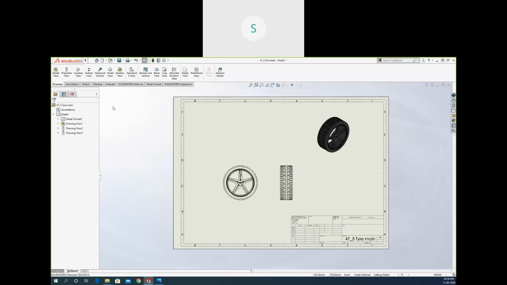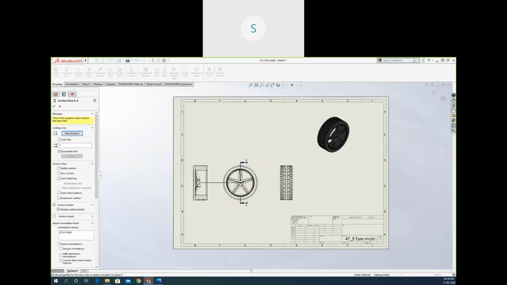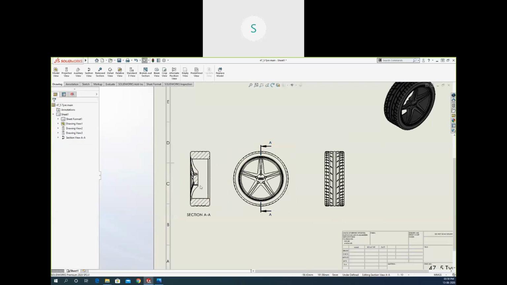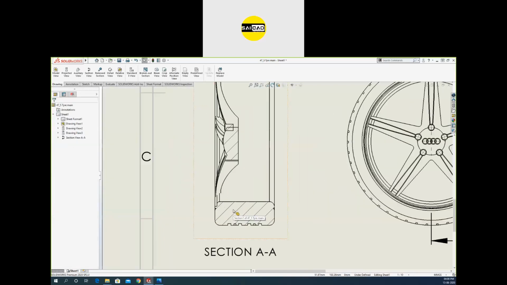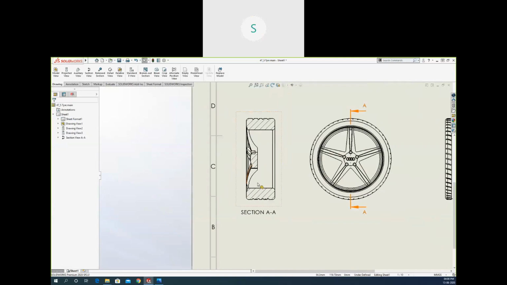So for the section view, there is a section. I can just select from where I want to cut. I can just click OK, and I can add the section directly here. So this will be the section view. Just click OK. Here is the section. Okay, so you can see this is simply a solid component. I have not created the tire hollow from inside. There is no rim. This is a single component.